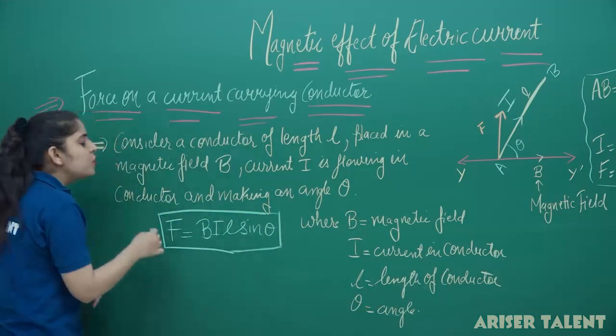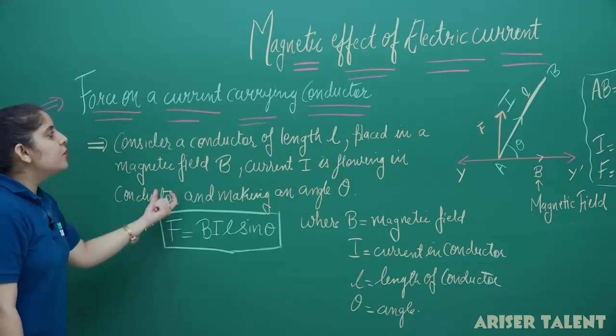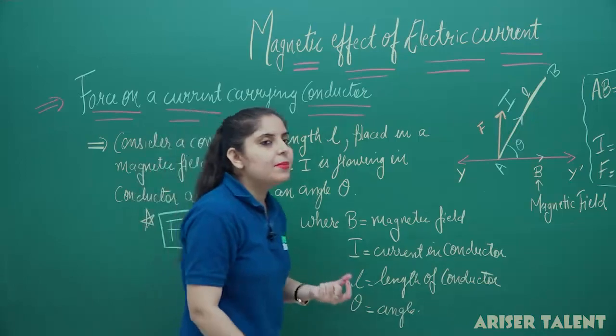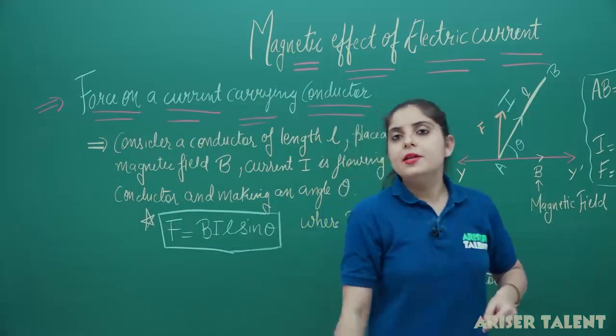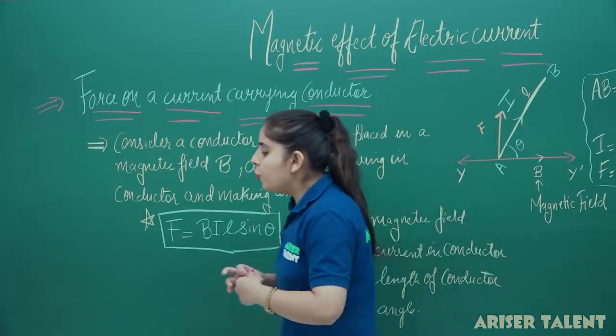So you have to learn this formula for solving numericals, that the force on a current carrying conductor will be BIL sin theta. Now, you will see the maximum and minimum conditions.